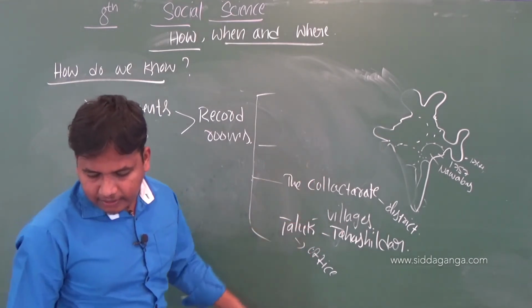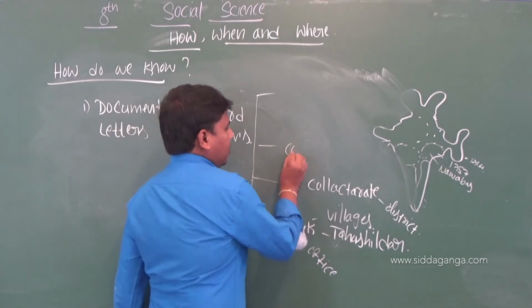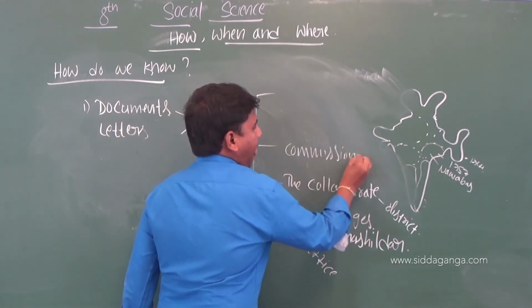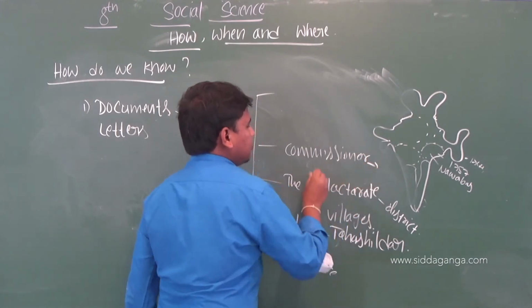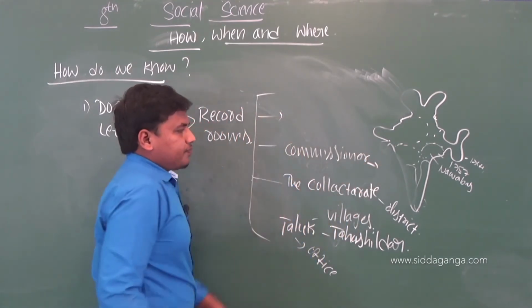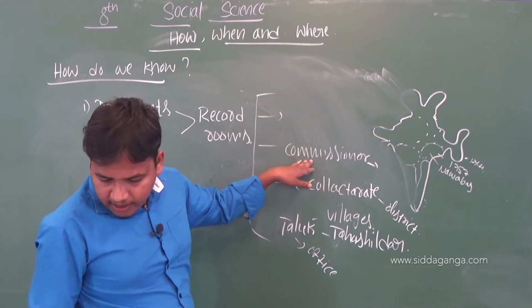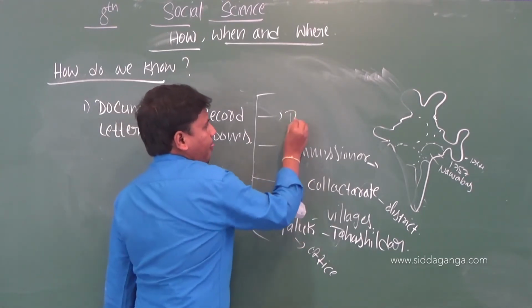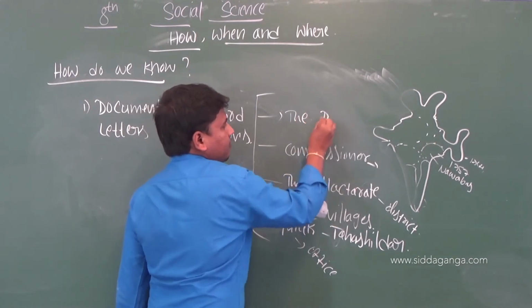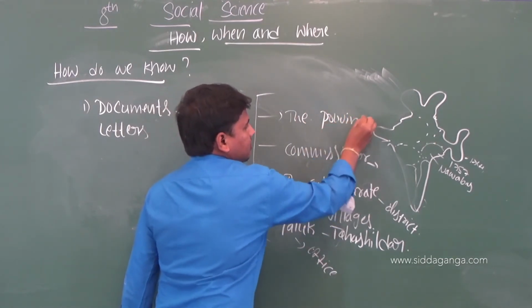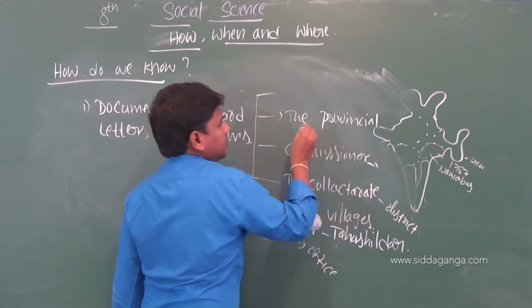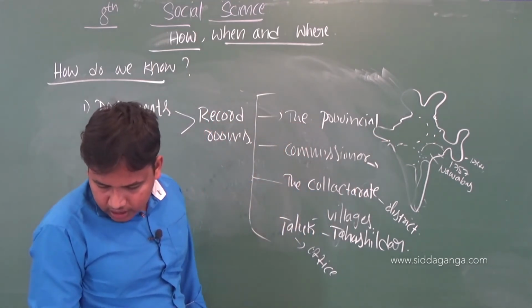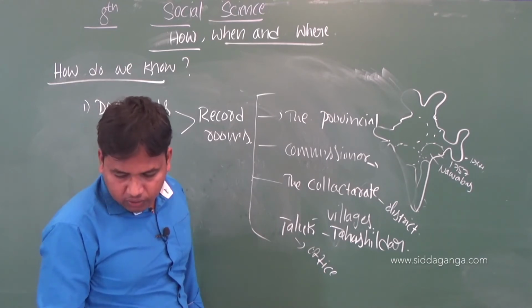There is a commissioner's office. And above the commissioner, the provincial secretaries' institutions. And next, the law courts.